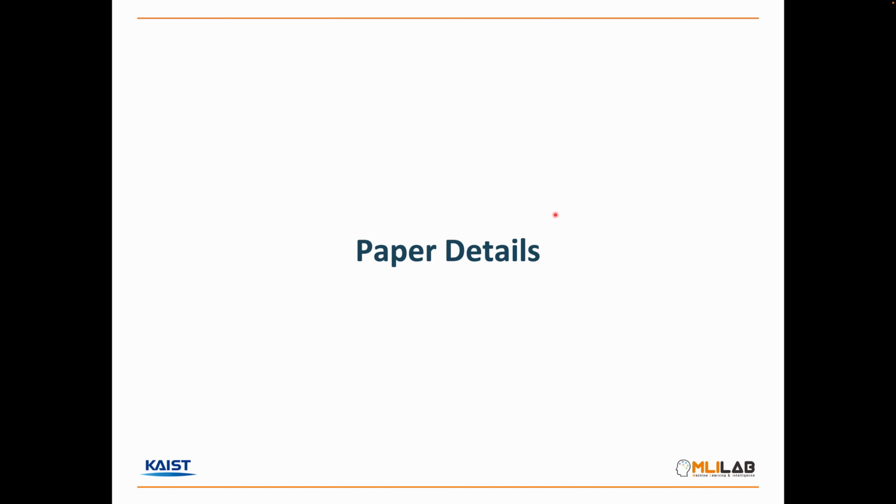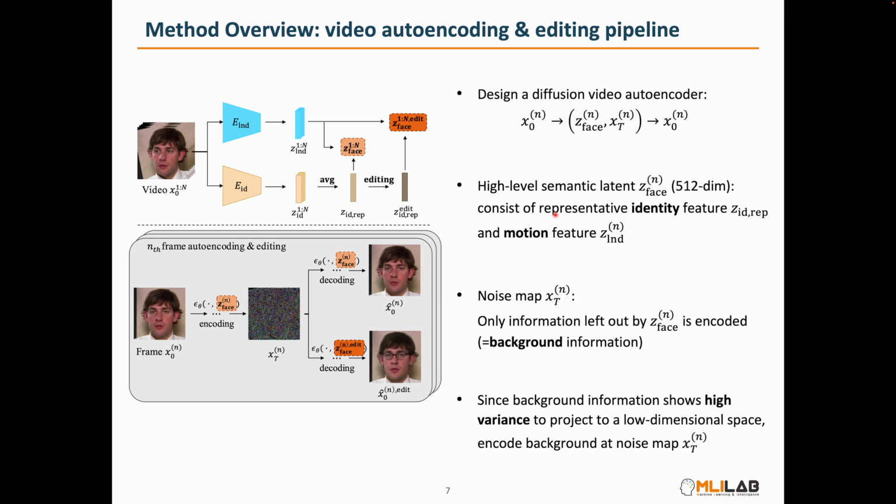Now, let's dive into the details of our framework. The diffusion video autoencoder encodes the nth frame into a facial related representation, G-face, and a noise map XT containing background information. Here, G-face is a high-level semantic representation, which consists of a representative identity feature and the nth frame's motion feature. The representative identity is calculated by averaging the identity feature of all frames.